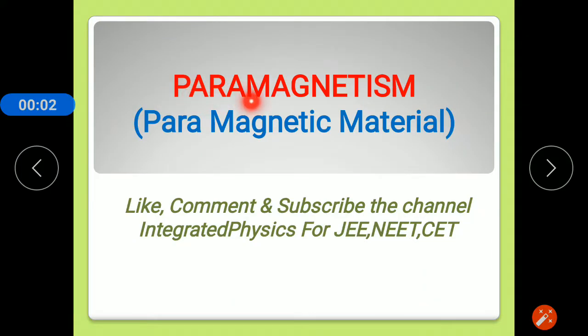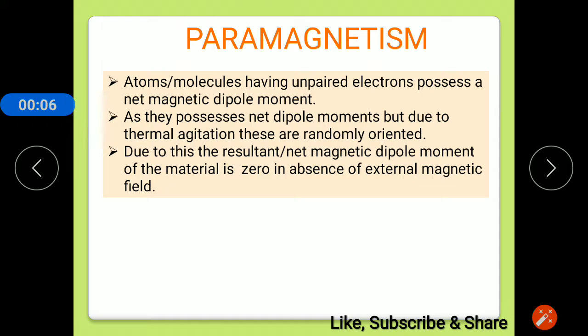Hello friends, in this video we study paramagnetism, that is paramagnetic material. In the origin of magnetism we have studied that atoms or molecules having unpaired electrons, that is atoms or molecules whose outermost orbit has an odd number of electrons, produce a net magnetic dipole moment.